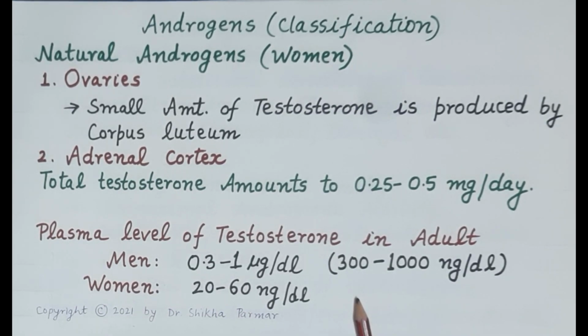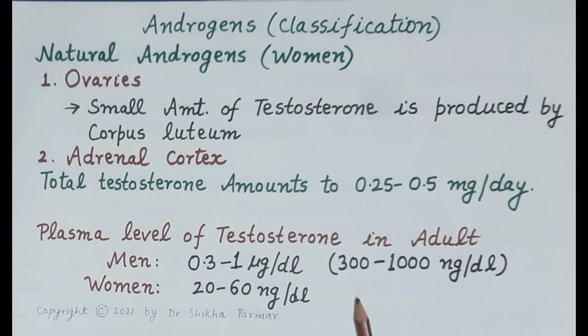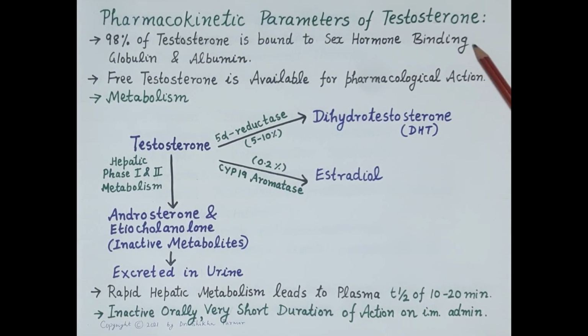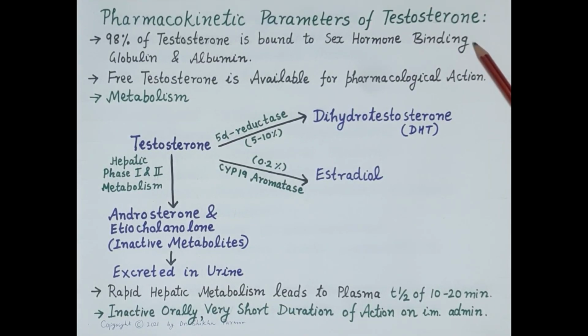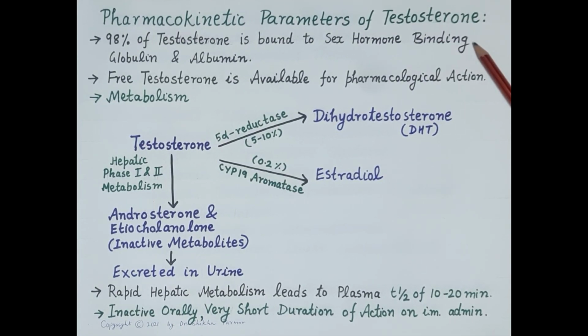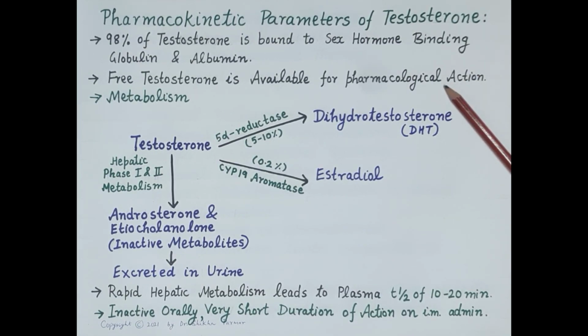Now before proceeding to the classification of synthetic androgens, let's talk about certain important pharmacokinetic parameters of testosterone. Now, 98% of testosterone remains bound to proteins, that is sex hormone binding globulin and albumin. Now, bound testosterone remains unavailable for action. Now, it is the free testosterone that produces pharmacological actions.